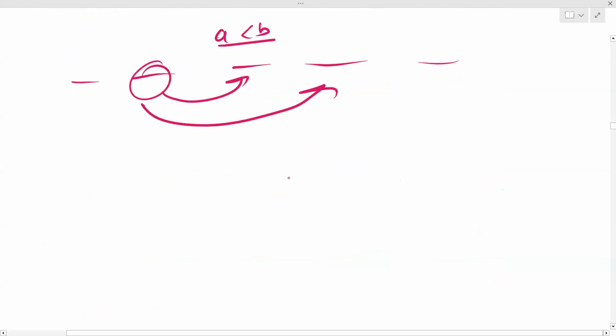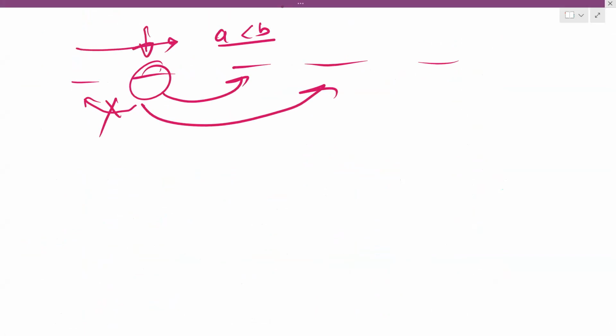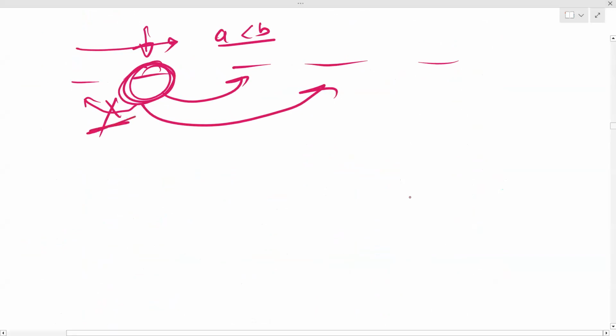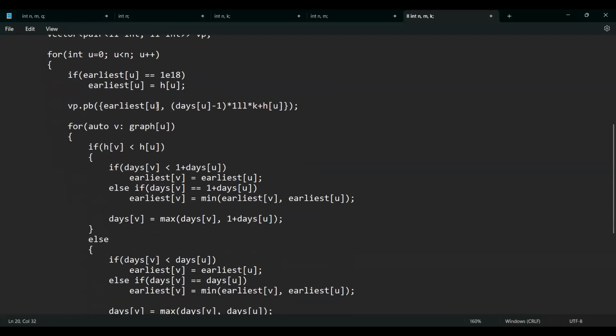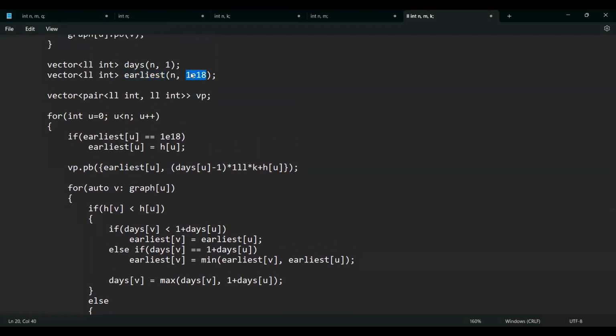So coming back to this place, one more thing: in my graph the dependencies are always like a is less than b. If you read the input, if b can be solved only after a, then a will always appear before b. So this has dependencies only like this. There is no dependency like this. This doesn't exist. So I can simply iterate over this, right? Because if I'm at this point, I'll know that there is no other quest on which this is dependent that I've not worked on, because these kinds of dependencies don't exist.